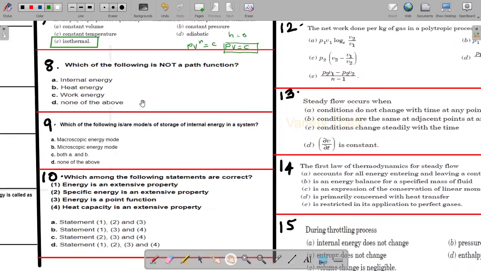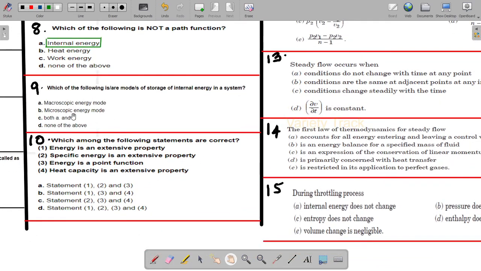And next, which of the following is not a path function? This we have discussed in the first unit: internal energy, heat energy, work energy, none of the above. For the eighth one, internal energy is not a path function, because heat and work are path functions.